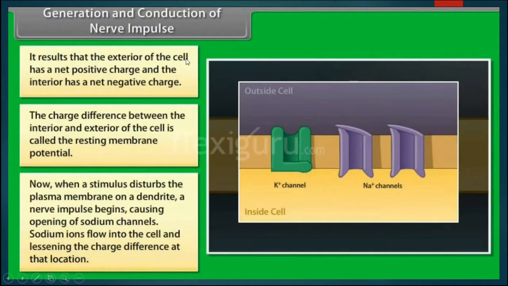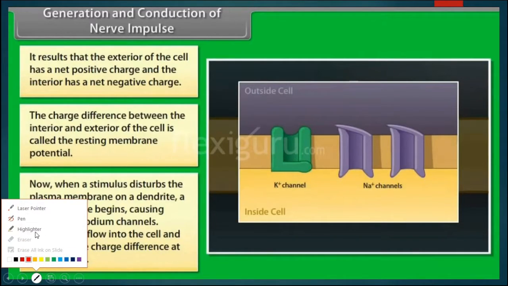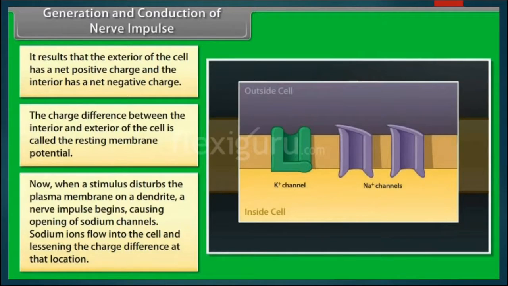The generation or conduction of the nerve impulse occurs due to the difference in the positive charge and negative charge on the inner side as well as outer side of the cell, that is exterior of the cell and interior of the cell. So due to the difference of this positive and negative charge, the generation of impulse occurs.